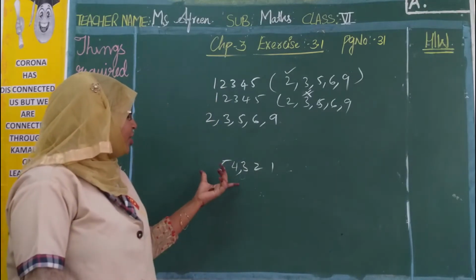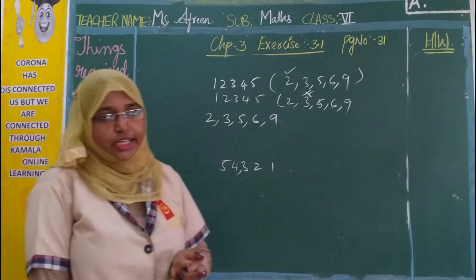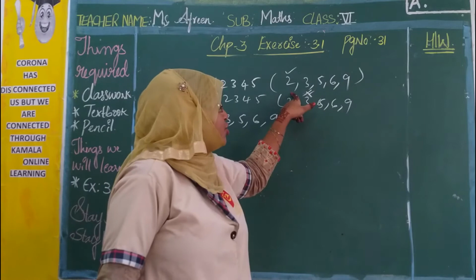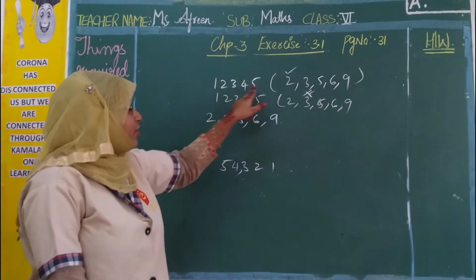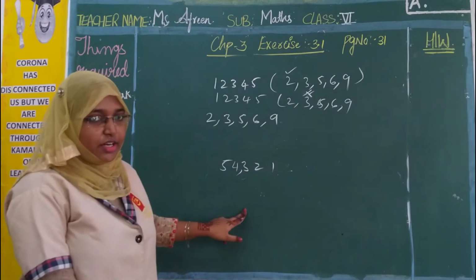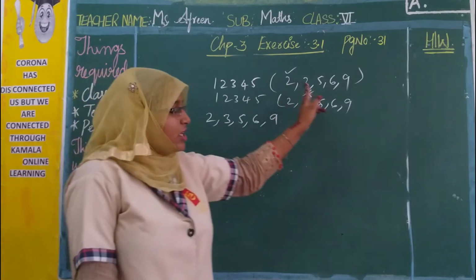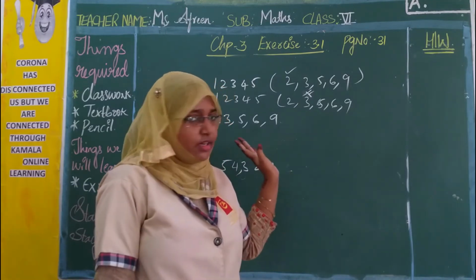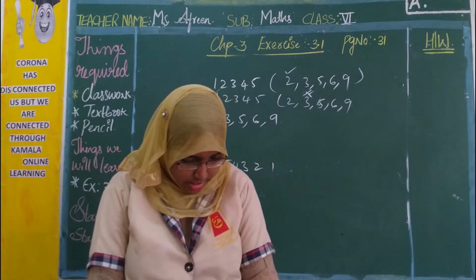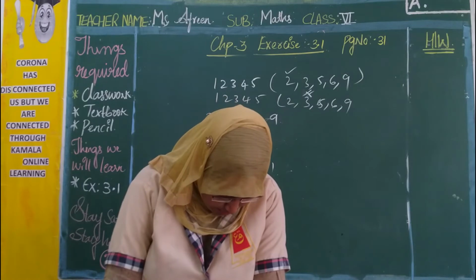Again for this number you need to check which number is dividing it exactly. The same rules, that is 2, 3, 5, 6, 9, are applicable for this. Firstly we check for 12,345. Next we write it in reverse order and then check whether these rules divide it exactly or not. I hope it is very clear. Let us move to the next.